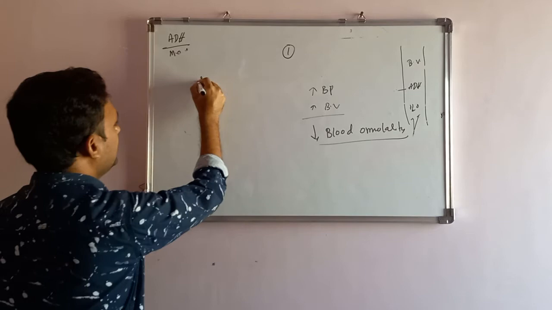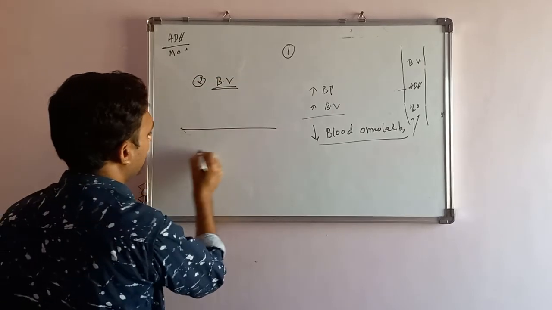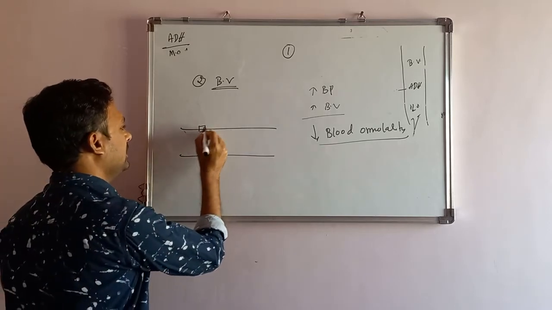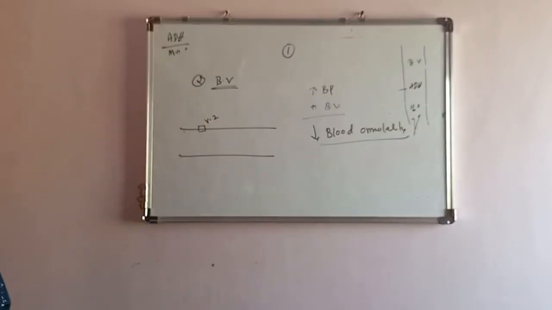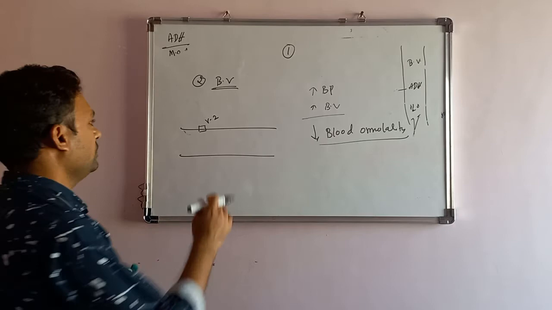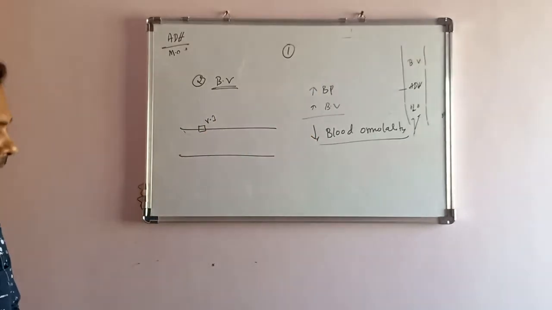And the second function is it acts on the blood vessel. Consider this is the blood vessel. In the blood vessel, again receptors are there. They are called vasopressin 1 receptors, and the vasopressin 2 receptors are in the kidney, which we discussed on the principal cells.